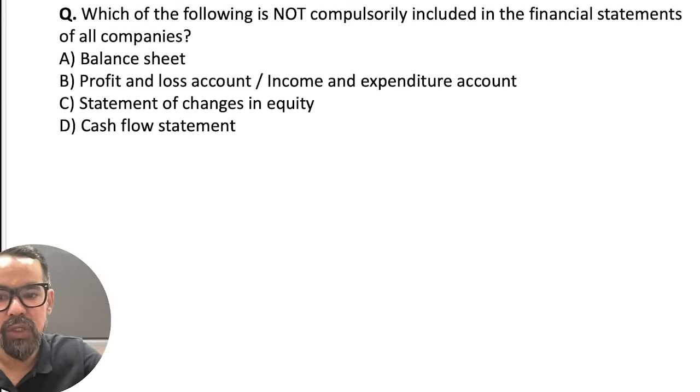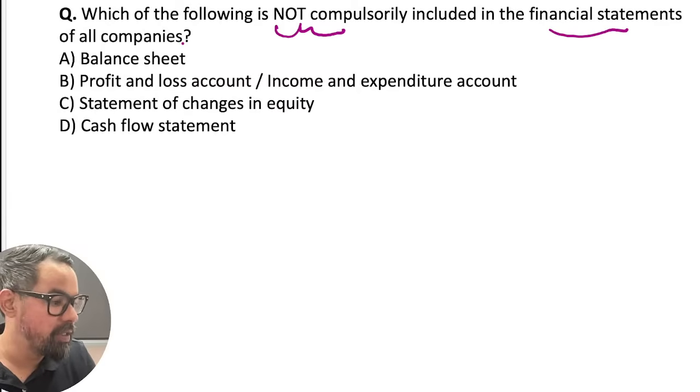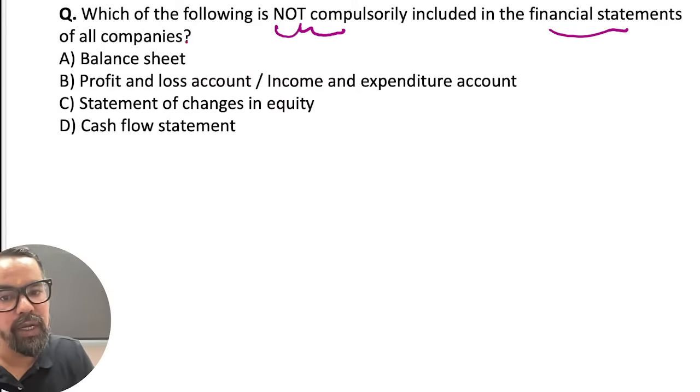Let's try some questions. Which of the following is not compulsorily included in the financial statements of all companies? All companies, it is mentioned. So what will be your correct answer, guys?